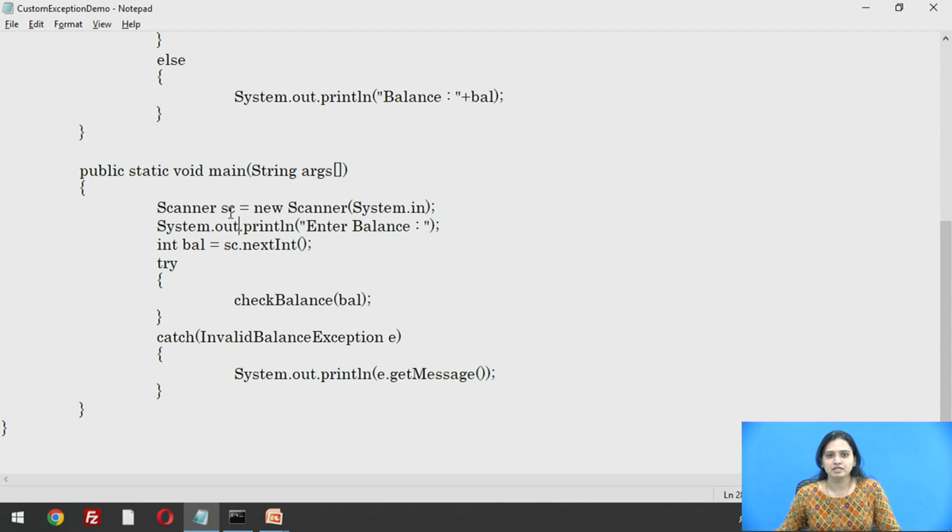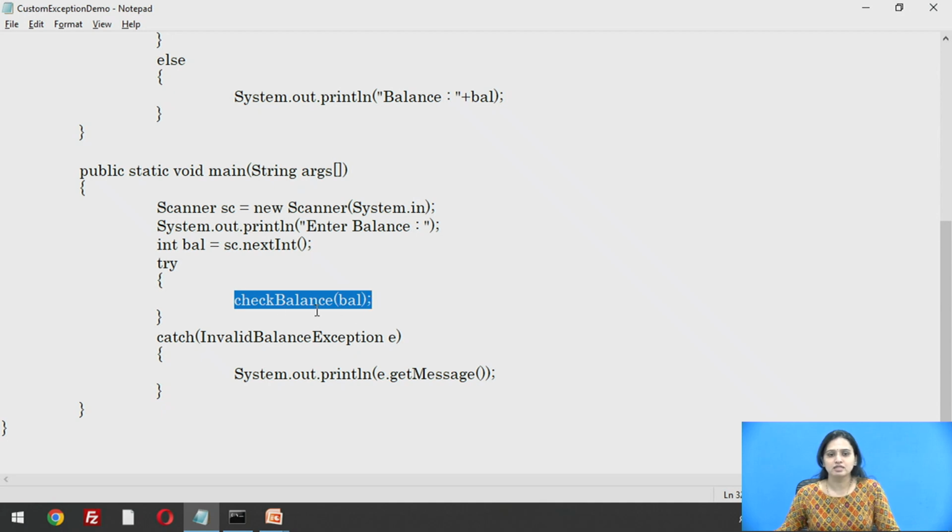Inside this main method, we are creating an object of the Scanner class to read data from the keyboard. We are entering the balance. We read the balance value as an integer using the nextInt method from the Scanner class, and it is stored in the balance variable. We call checkBalance with this balance value.